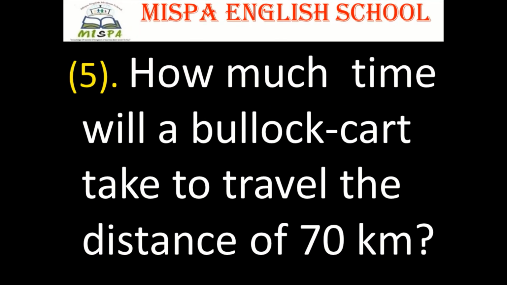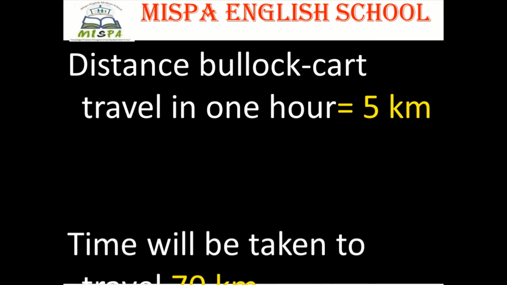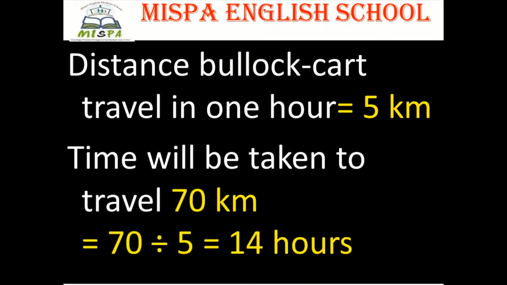Question number 5. How much time will a bullock cart take to travel the distance of 70 kilometers? The answer, distance bullock cart travel in 1 hour is equal to 5 kilometers. Time will be taken to travel 70 kilometers is equal to 70 divided by 5, that is equal to 14 hours.